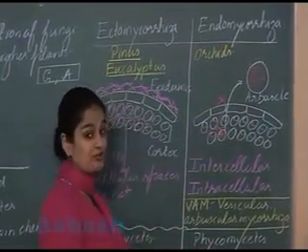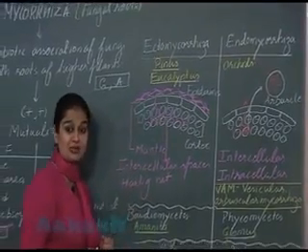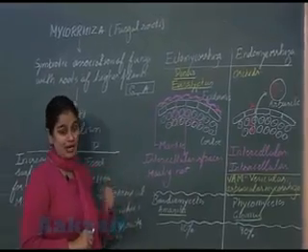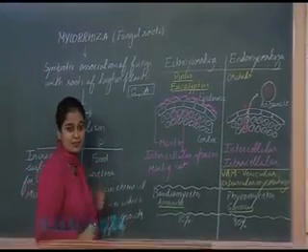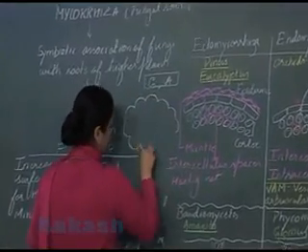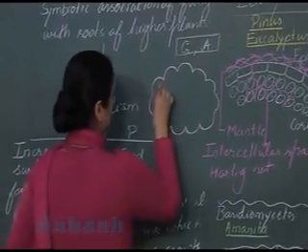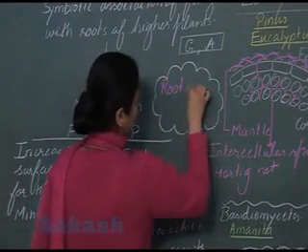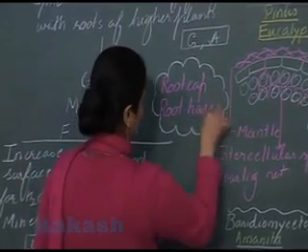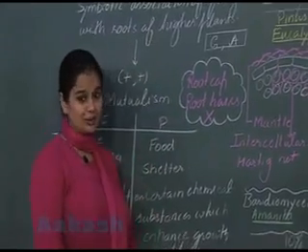Now the last point which I would like to discuss here: in roots which have mycorrhizal association, root cap and root hair are absent. So this is all about mycorrhiza.